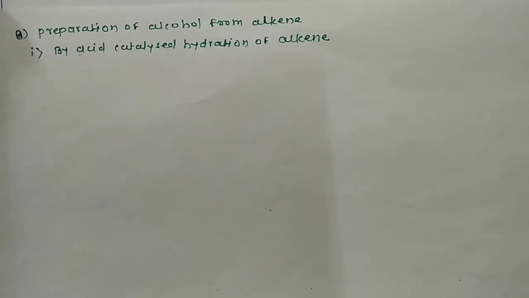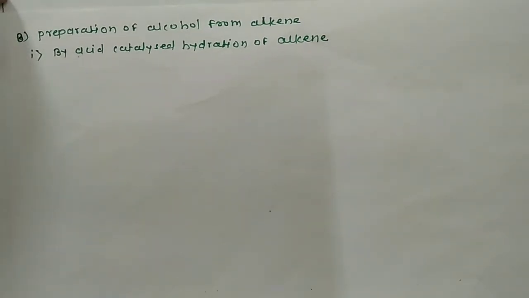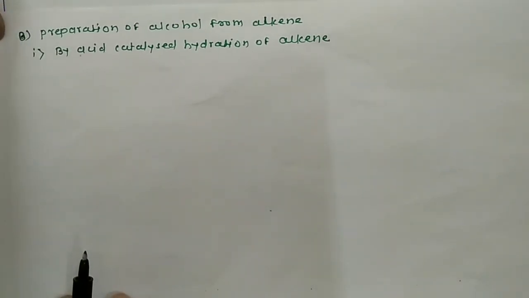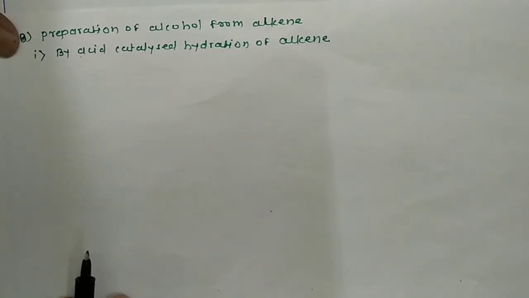So what do we mean by acid catalyzed hydration of alkenes? When the alkenes are reacted in presence of sulfuric acid, then we get the intermediate compound known as alkyl hydrogen sulfate, and this alkyl hydrogen sulfate on addition of water, that is hydration, gives the corresponding alcohol. So what is the reaction?